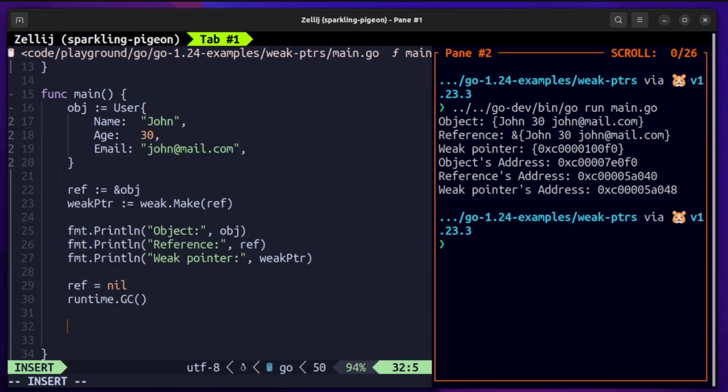And after we have called the garbage collector, we can now see where these references and the weak pointer lie. So what values will this weak pointer be storing, because now the garbage collector has run? There should be some differences in how these values are working.